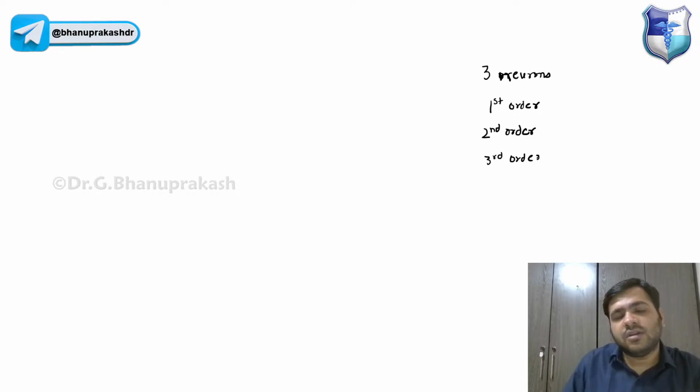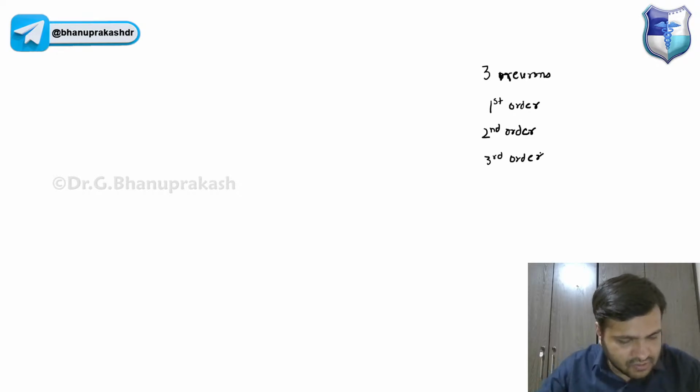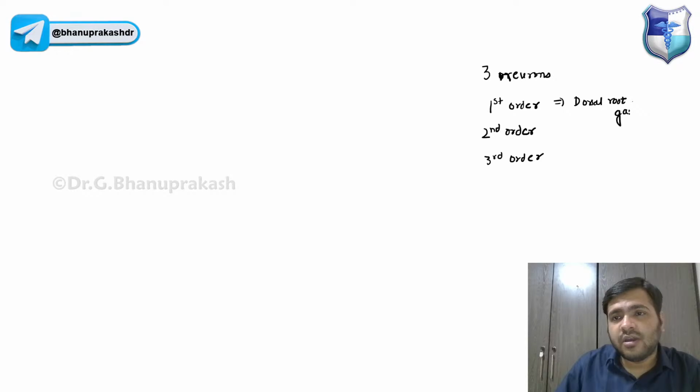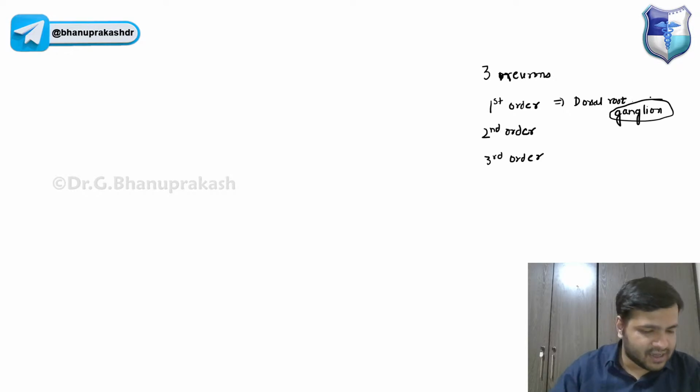The first neuron in every pathway, guys, will be the dorsal root ganglion. Now, you guys are going to tell me what is a ganglion. We have discussed it yesterday, guys.